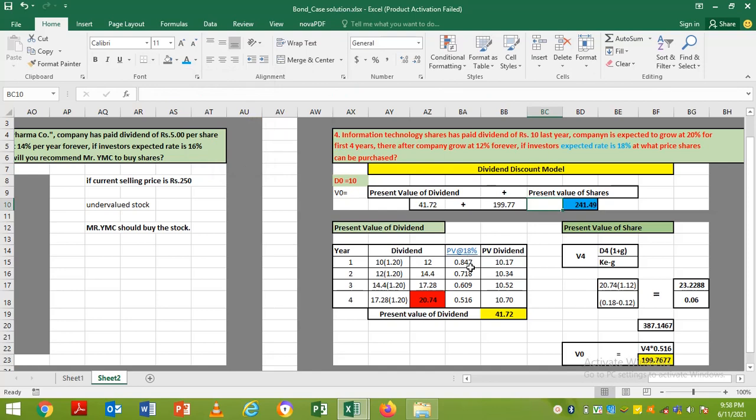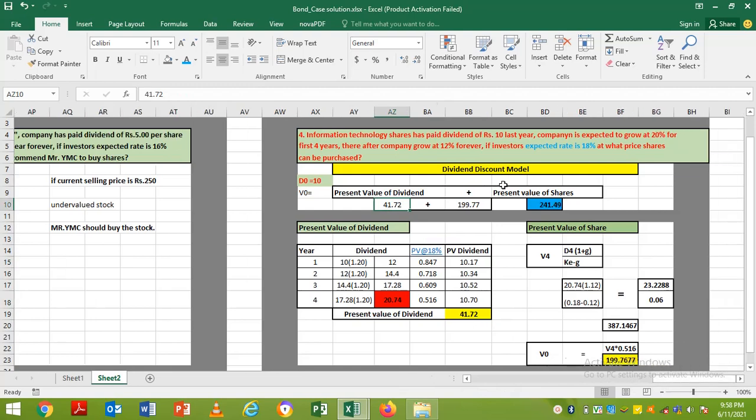So at 18%, the first year factor is 0.847, the second year factor is 0.718, the third year factor is 0.609, and the last is 0.516. We multiply each dividend with its respective present value factor, and by totaling this up, this is our present value of dividend, and that is the first part of the formula, which is 41.72. So if you make the total, or write the sum, you will get 41.72, which is the present value of dividend.